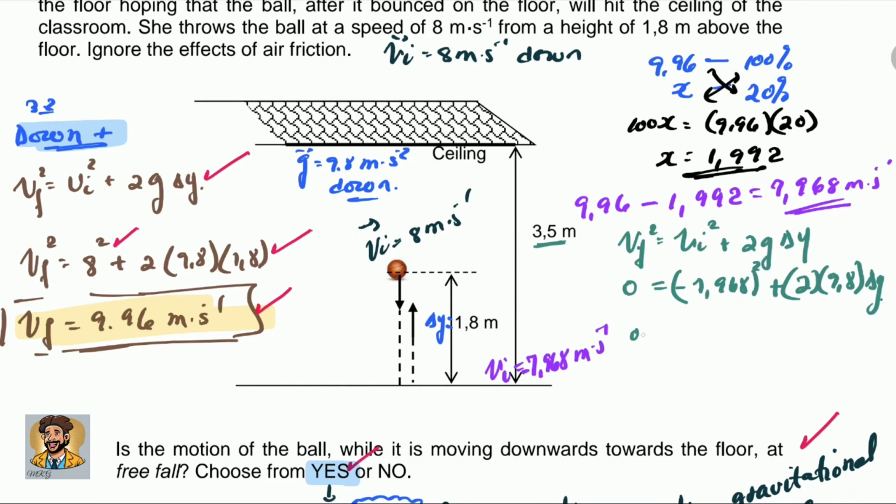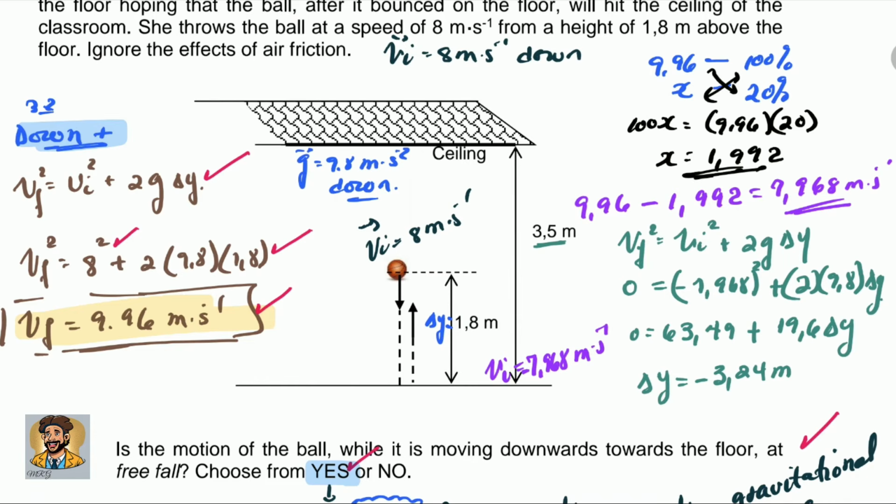So we have here that 0 is equal to 63,49. Let's round off to 49 plus 19,6 delta y, and when we rearrange and calculate here, we get the final answer is minus 3,24 meters. The minus means upward.